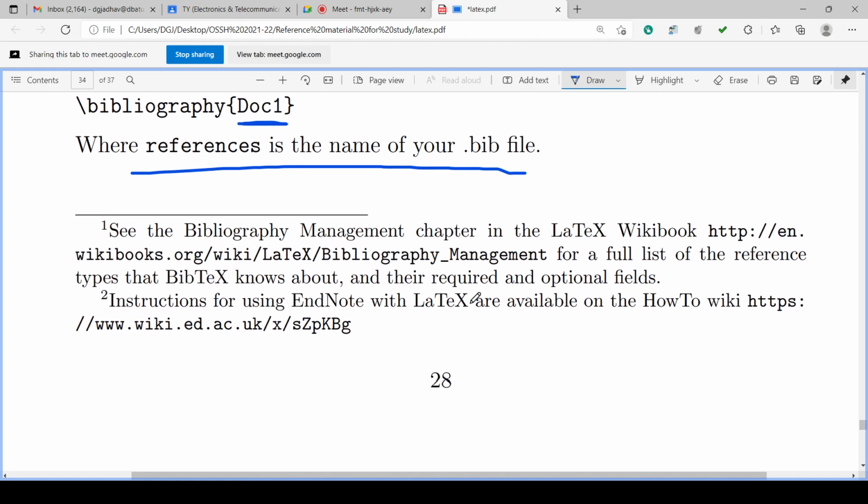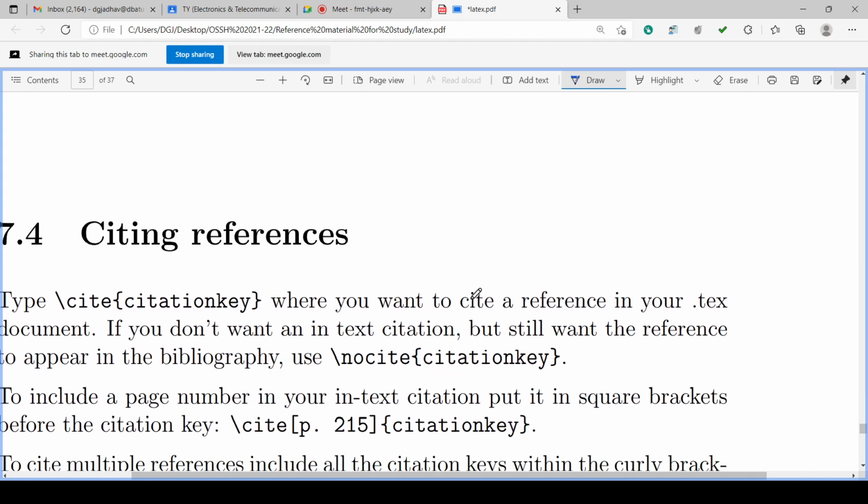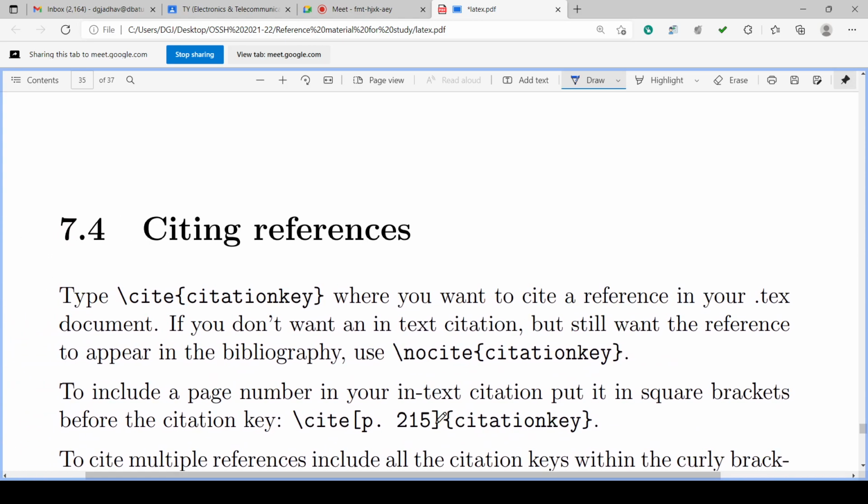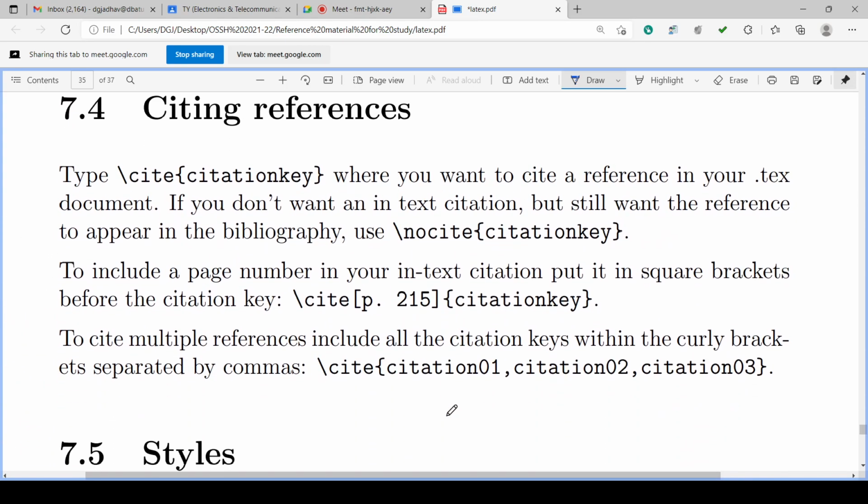So in this way we can include the references. First, what have we done? We have created a simple text file with the extension .bib. That Notepad file we have saved, or placed, into the same folder as the .tex file.